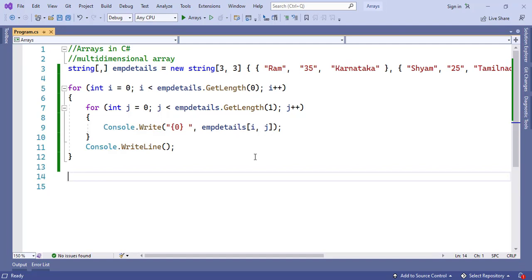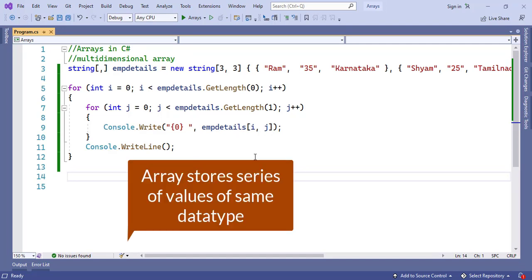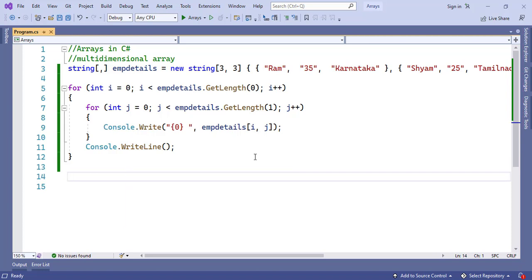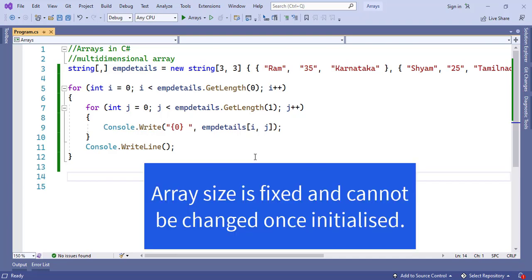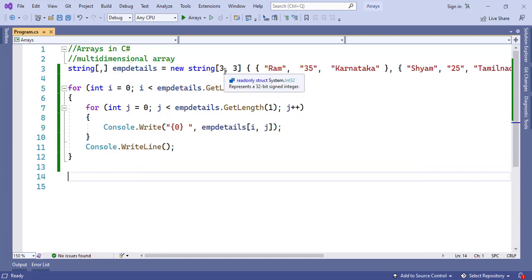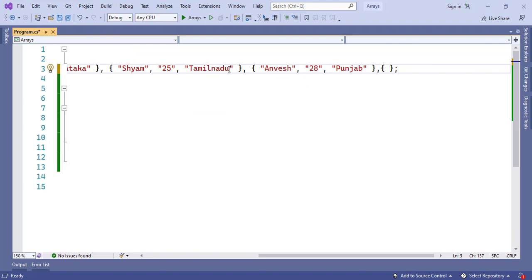In order to store a series of values, we go for arrays. But the disadvantage of an array is that it is of fixed size. That means once you declare the array size as 3 by 3, you can only store 9 values in this array. If you try to store more values than the size of the array, you will get an error.